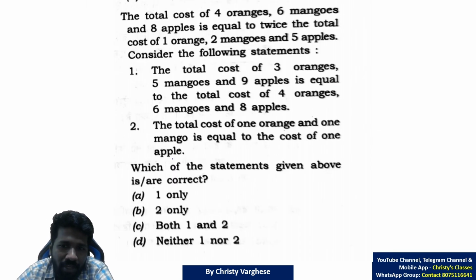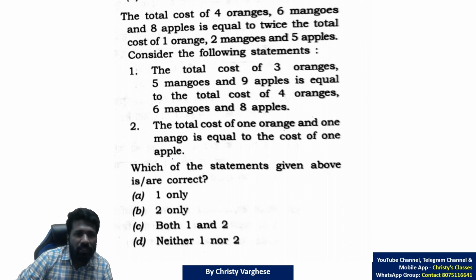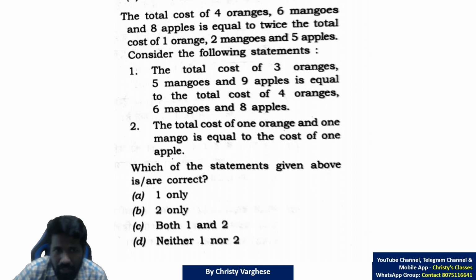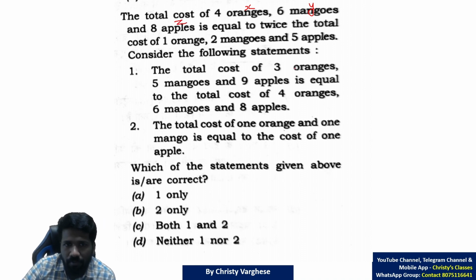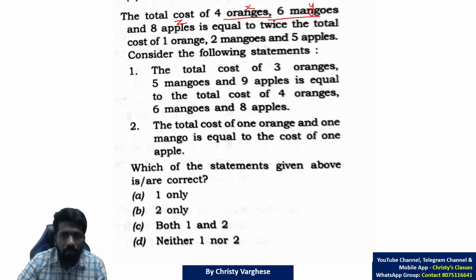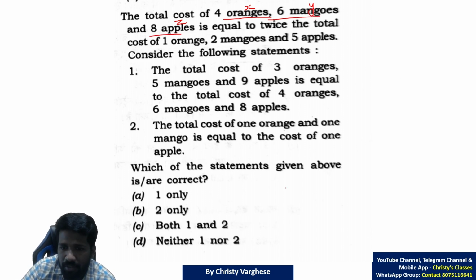Next question is also a very interesting question. The total cost of 4 oranges, 6 mangoes and 8 apples is equal to twice the total cost of 1 orange, 2 mangoes and 5 apples. So let us write it mathematically. Let x be the price of 1 orange, y be the price of 1 mango, z be the price of 1 apple. 4 oranges, 6 mangoes and 8 apples means 4x plus 6y plus 8z.